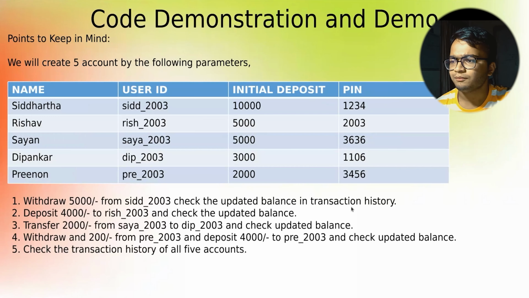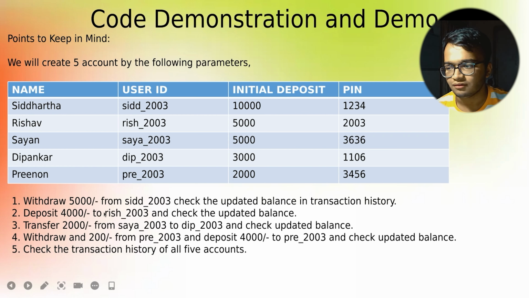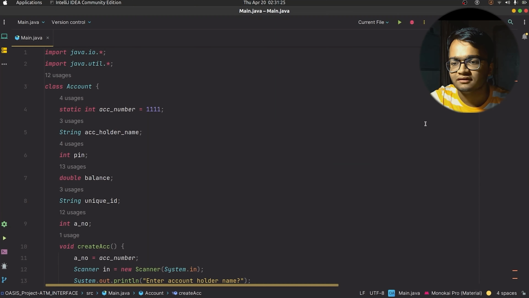Okay, now we will see the code. But before seeing the code, when we demonstrate it, we will keep five things in mind: we are going to create five accounts, and you can see the display, these are going to be the parameters for creating our accounts. After that, we will perform these five operations on every account. Now let's first see the code that I have mentioned. Now let's move to our IDE and see the code.